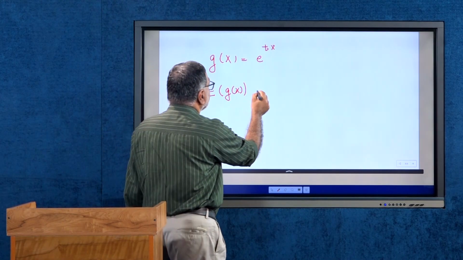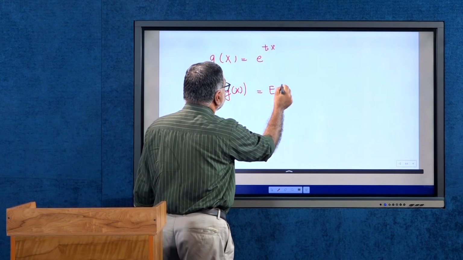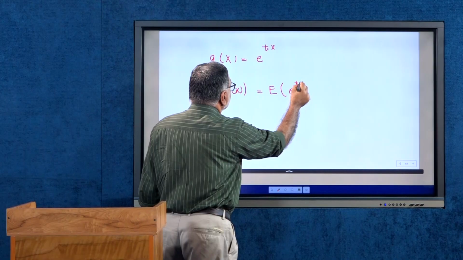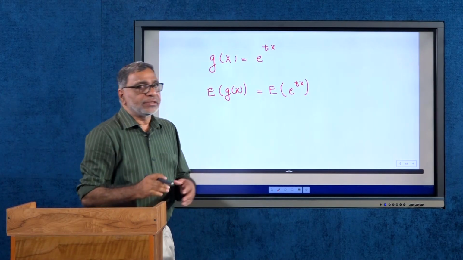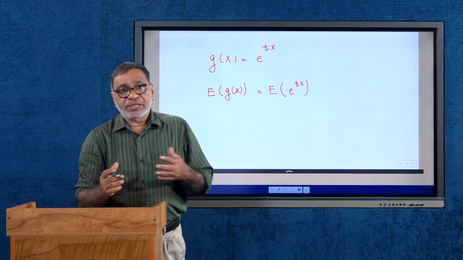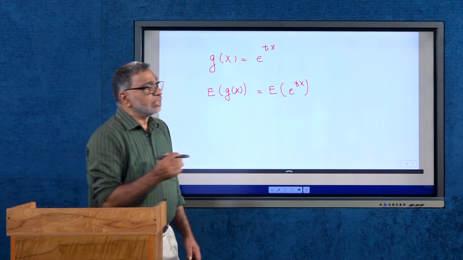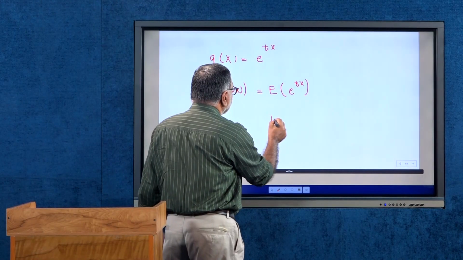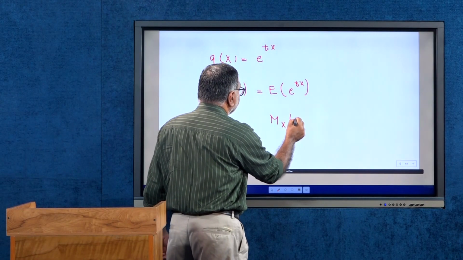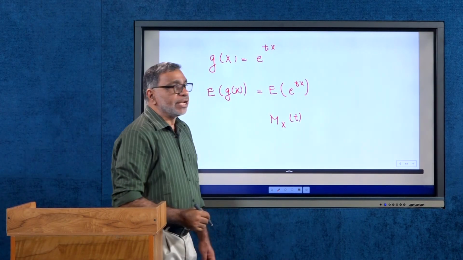Expectation of g(x) is expectation of e power tx, where t is an arbitrary real constant. This expectation is known as the moment generating function of the random variable x and is represented by M_x(t).